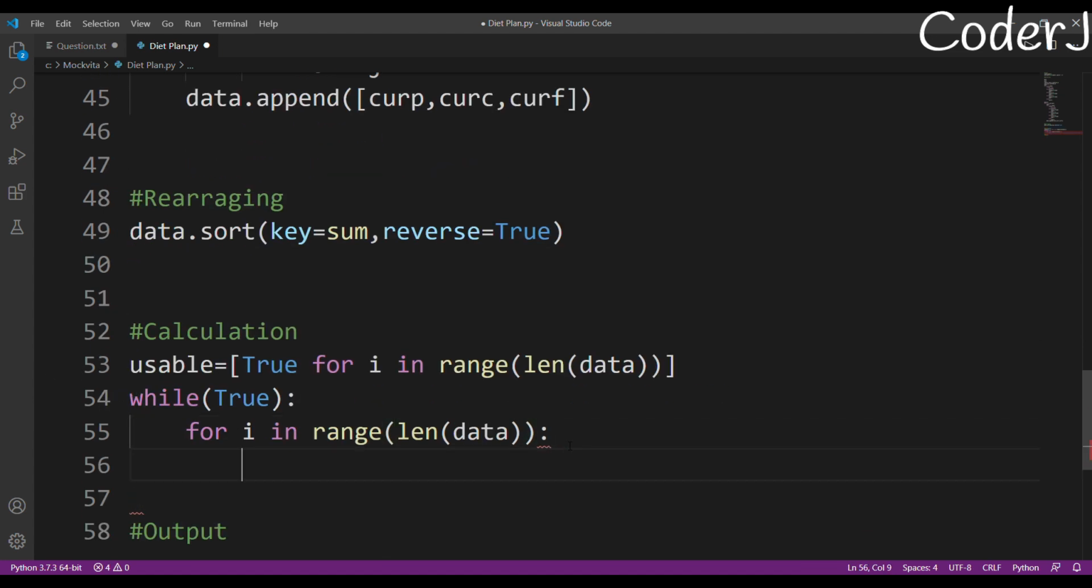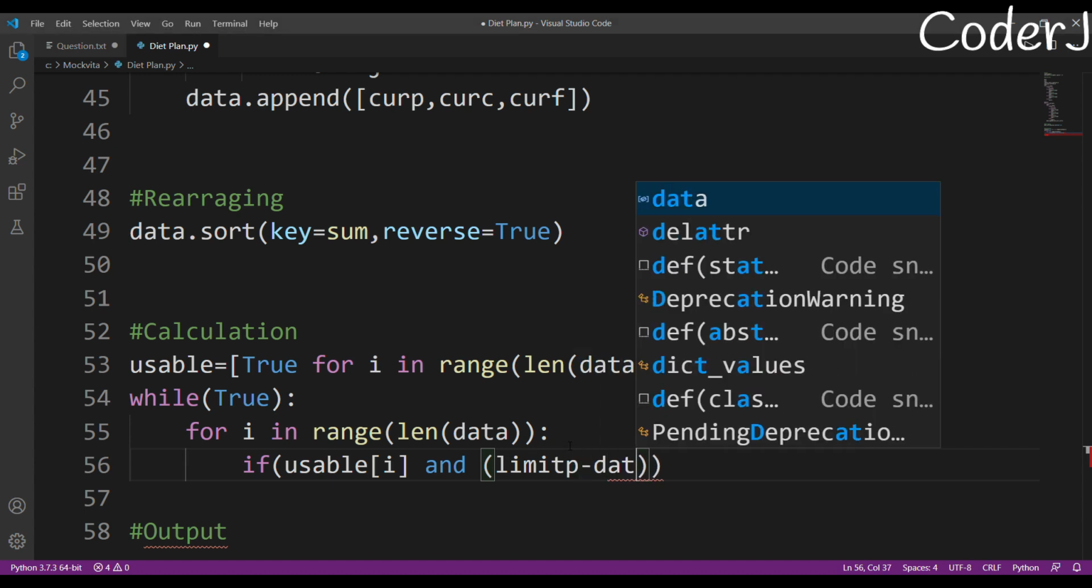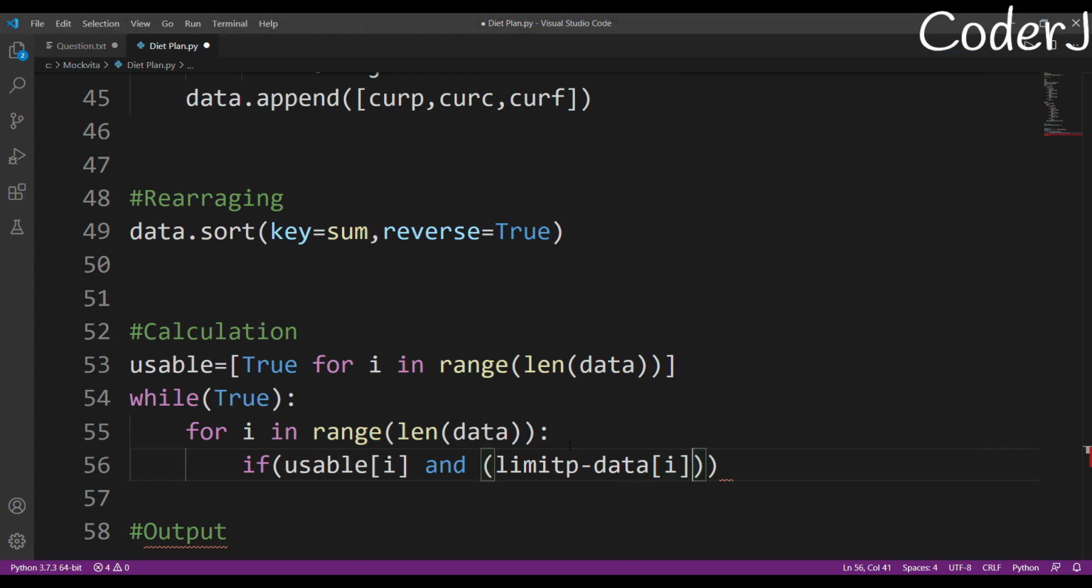For i in range of len of data, this loop will run only as many times as the total number of food items that I have. Now comes my real logic. If usable[i], which means if this food is usable, then check if the limit of protein that I have minus data[i][0], because the zeroth index will always be protein. Here data is a 2D matrix, so i gives me the food item and 0 gives me protein. So if limit_p minus data[i][0] is greater than or equal to 0, then it's good. If it's false, then I'll move on to the else condition.